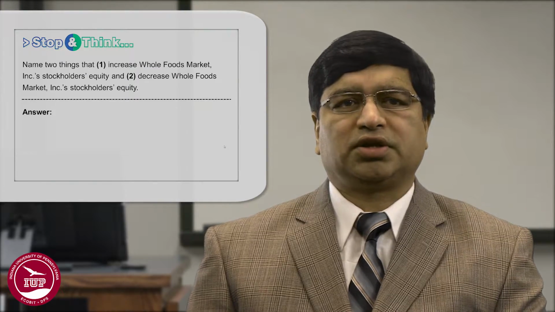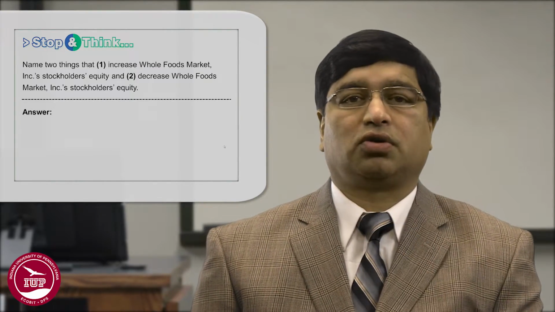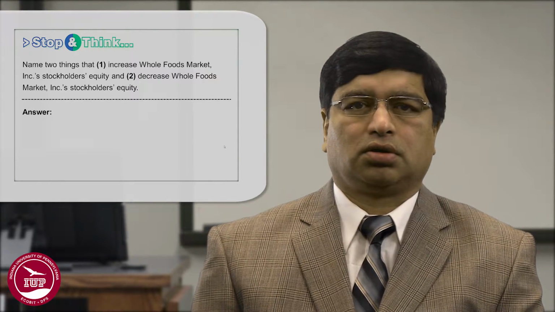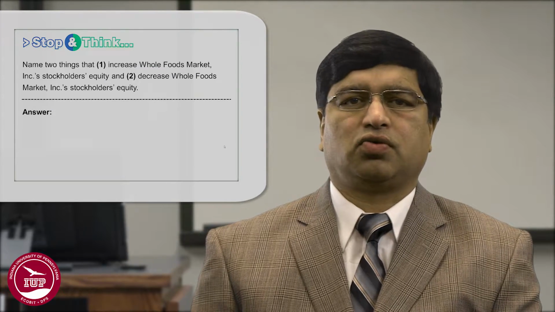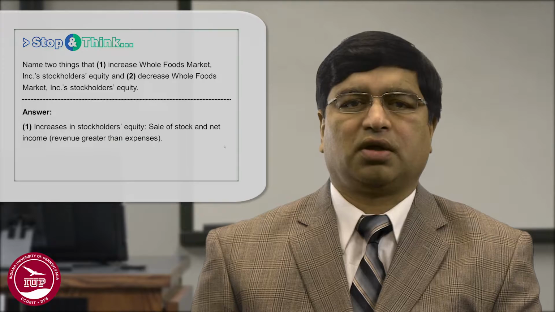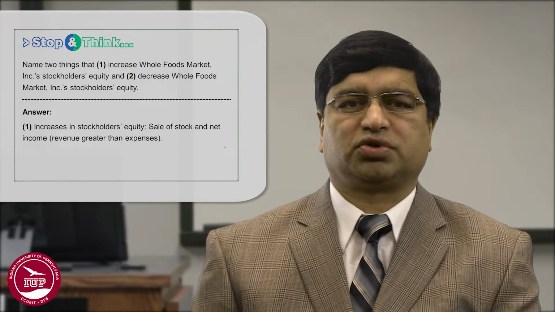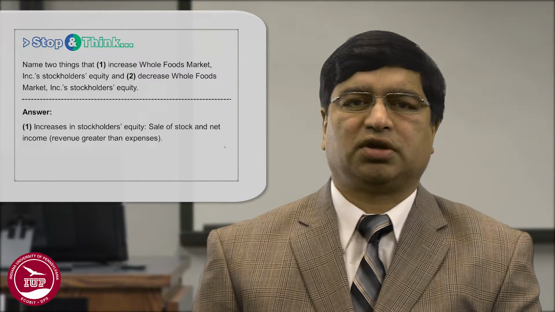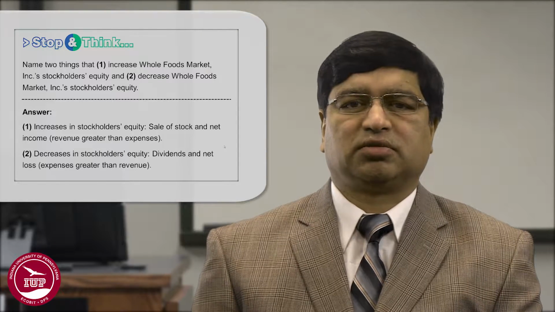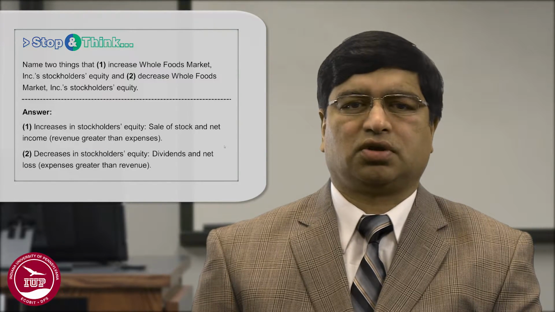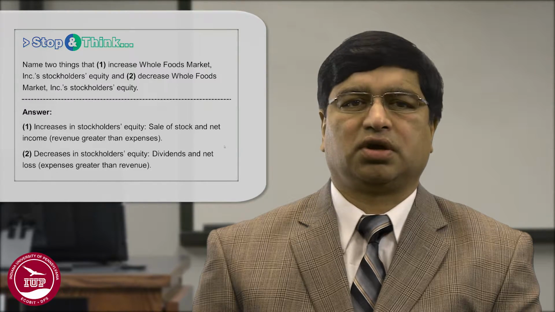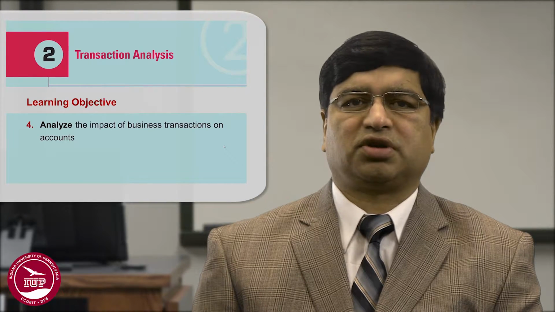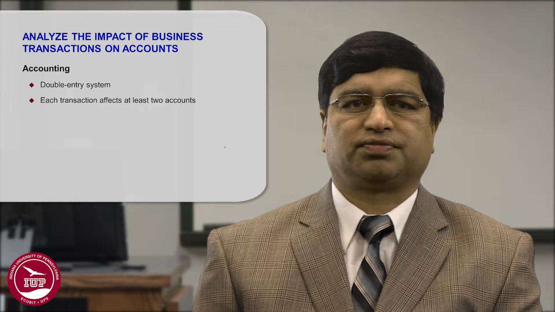So let's think about two things that would increase the stockholders' equity or decrease the stockholders' equity. When we think about increasing, two items will increase the stockholders' equity. One is the sale of stock. So if the company issues more stock, and the net income will increase the stockholders' equity, that is when revenues are greater than the expenses. Similarly, when you pay off the dividends, it will decrease the stockholders' equity, or net losses will decrease the stockholders' equity. Now, we will look at the impact of business transactions on various accounts.